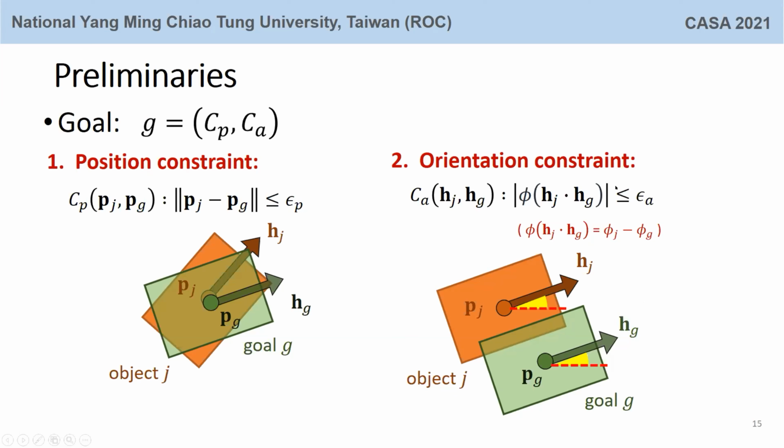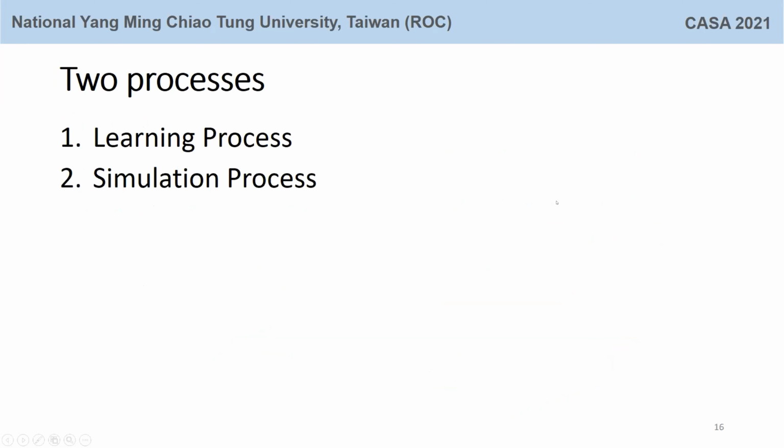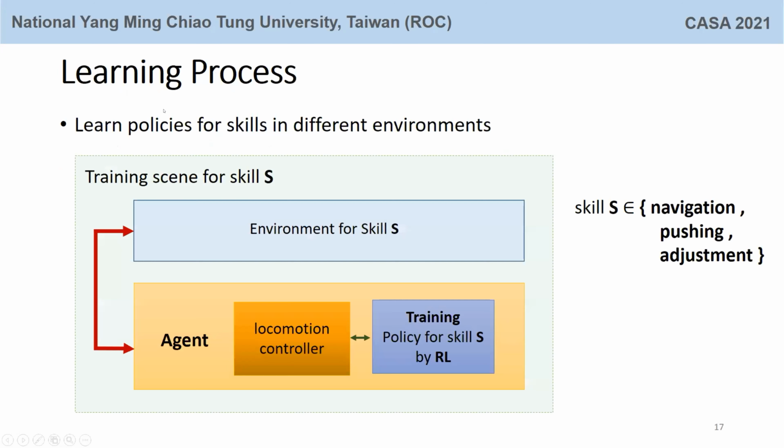The position constraint CP asks the agent to make the position of object J close enough to the position of the goal. In the meanwhile, the orientation constraint CA defines that the orientation of object J should be close to the orientation HG. Our system has two processes, learning and simulation. In the learning process, a policy is learned for one skill. So, in total, there are three policies to learn.